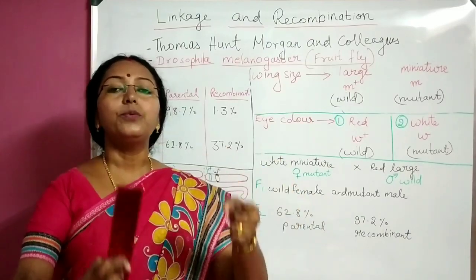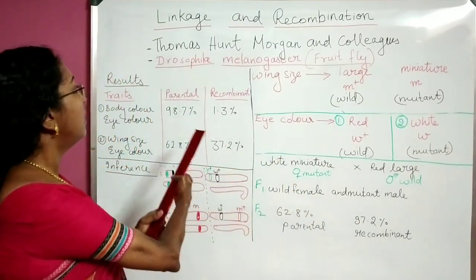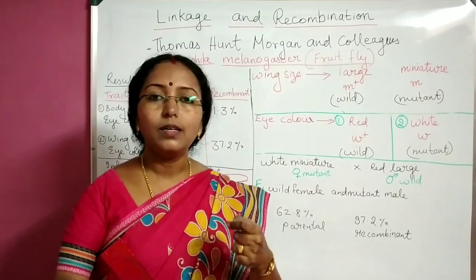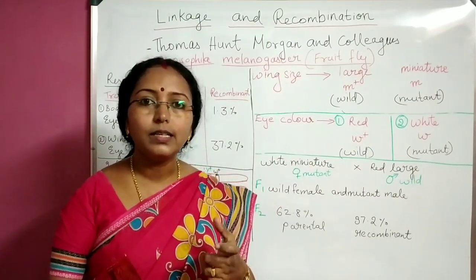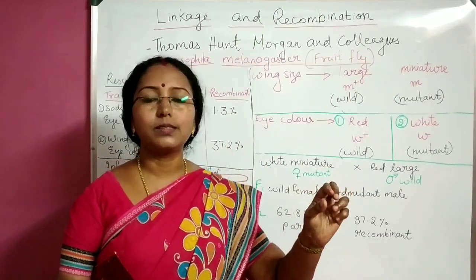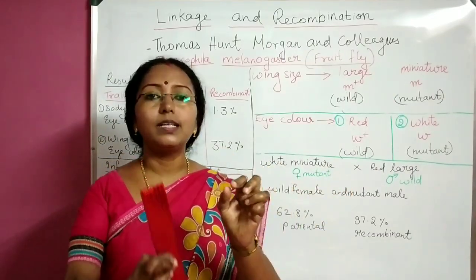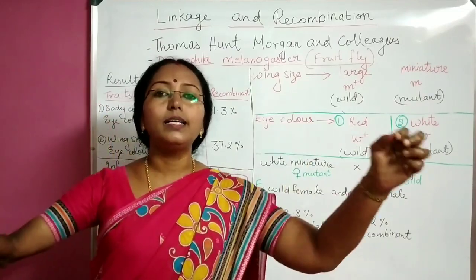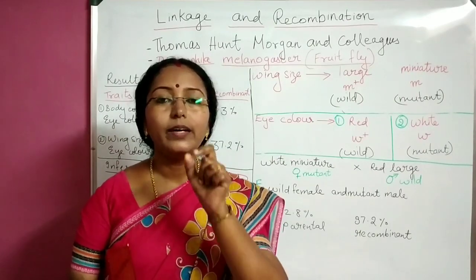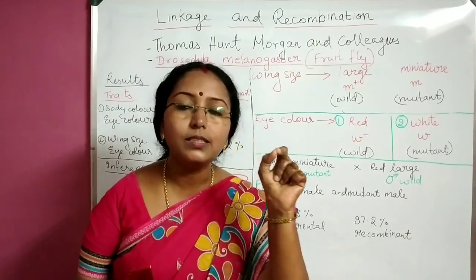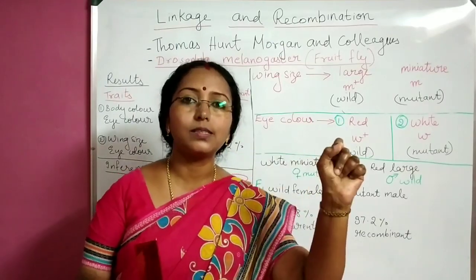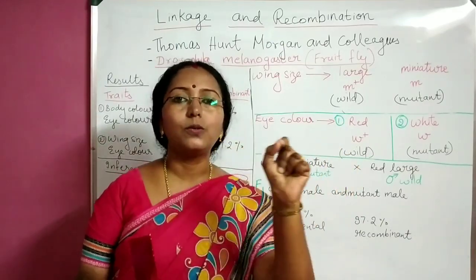So, if we can find out the parental combination or recombinant percentages, we can actually work out the distance between the genes. We can find out whether one gene is with another gene or whether they are far away. So we can actually find out the location of genes on a chromosome. That is, we can map out the genes. We can map out the chromosomes.